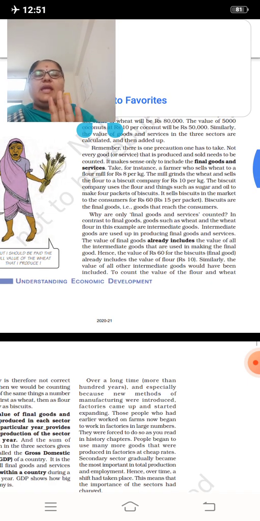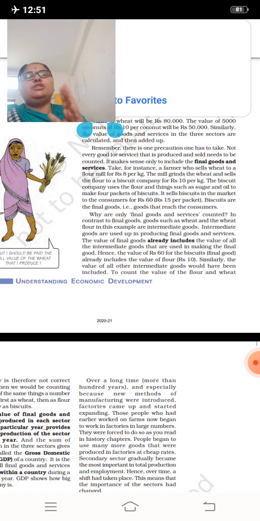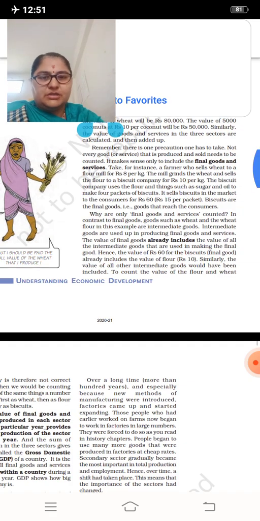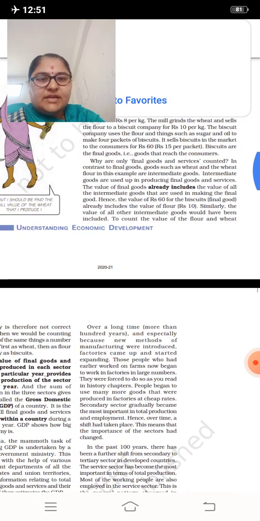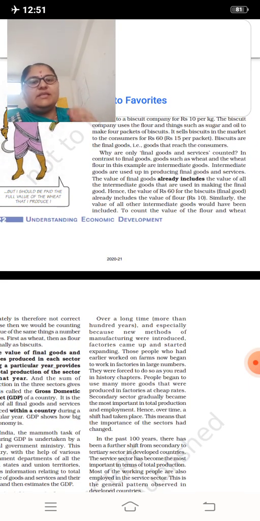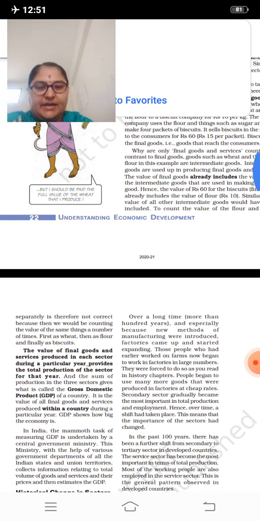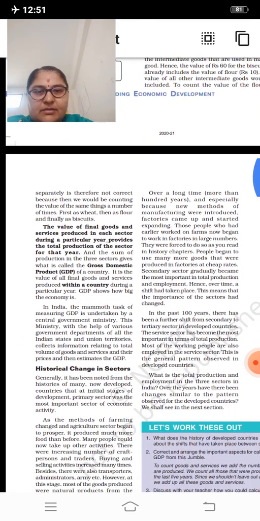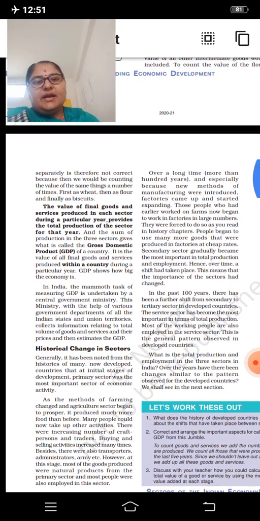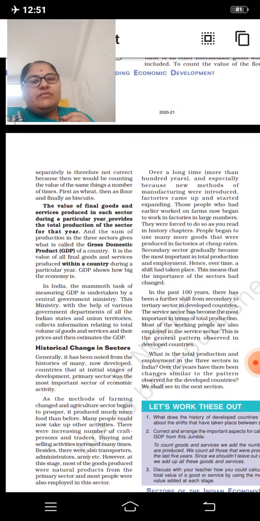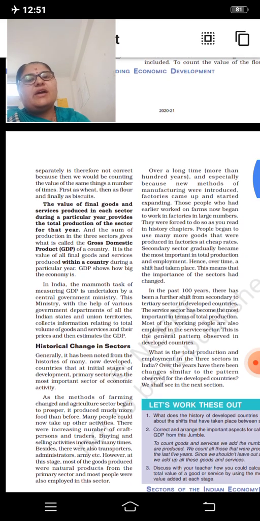So you have to take the rupees 60. You have to consider rupees 60 only. You should not count the wheat flour cost. You should not count the oil cost. You should not count the sugar cost. What are the final goods and services? Already it includes whatever is there. You have to take the final goods and services rate. Counting them separately is therefore not correct, because then we would be counting the value of the same things a number of times. First as wheat, then as flour, and finally as biscuits.